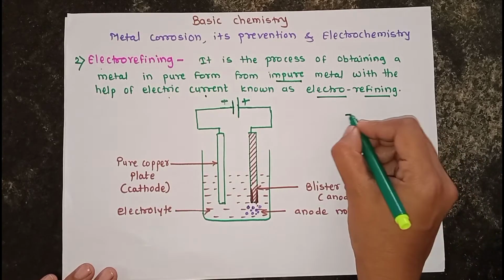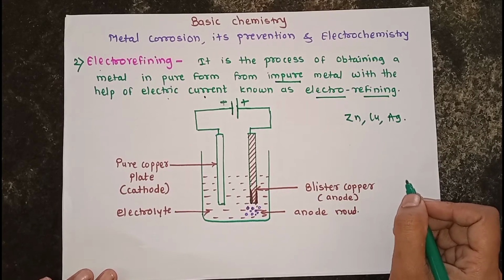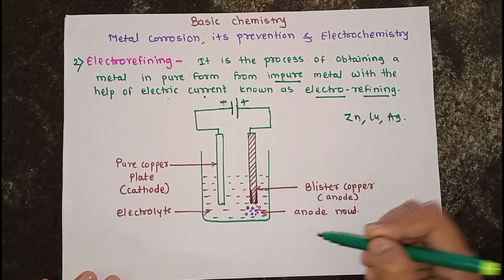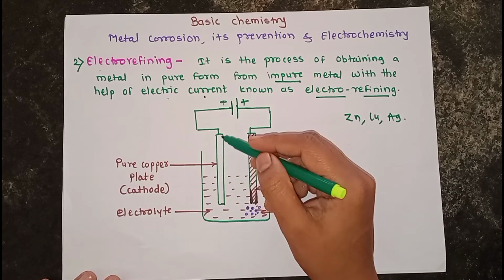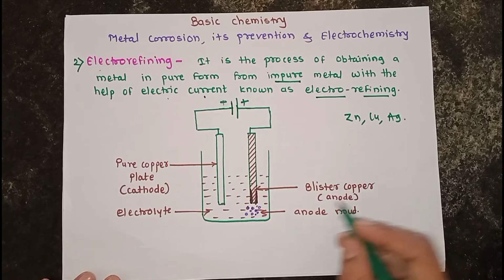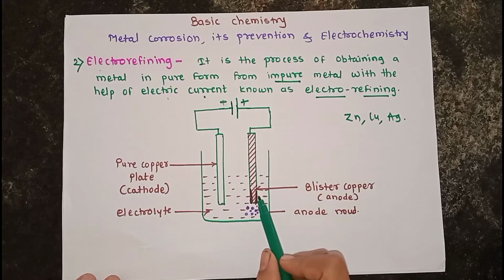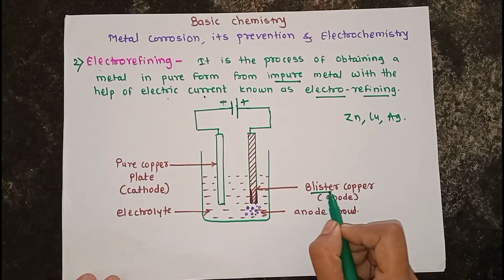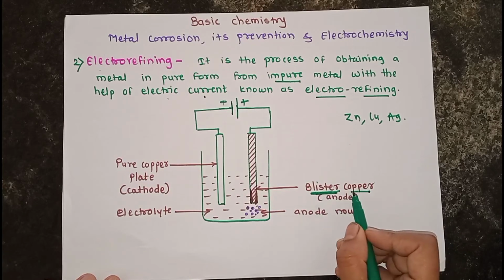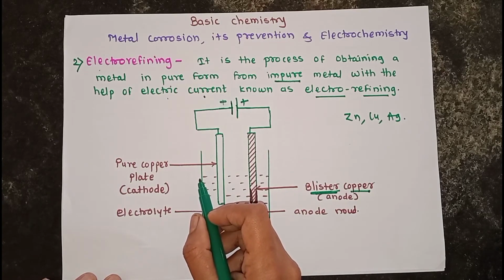Metals like zinc, copper and silver are refined by this electrolysis process. The impure metal is in the form of a thick plate and the pure metal is in the form of a thin plate. Let's discuss this electro refining process. In this method we take two rods. One rod is of impure metal, here the blister copper, that is the impure copper metal plate. This plate will be thick, and the other plate we take is pure metal.